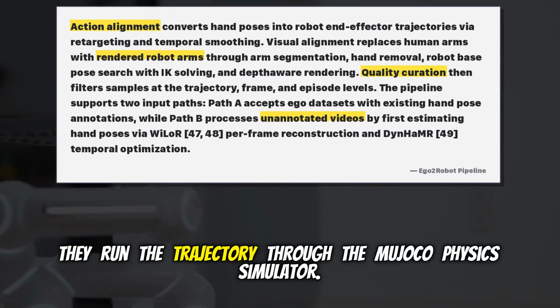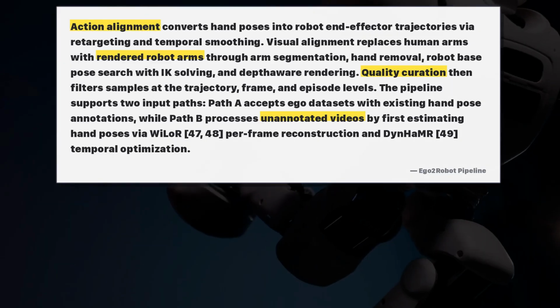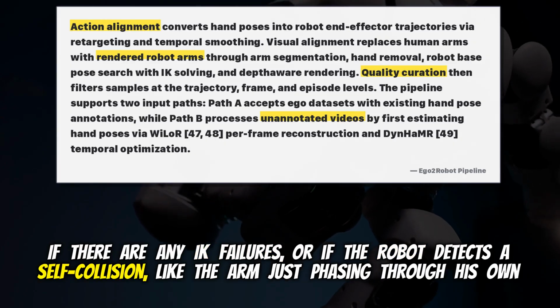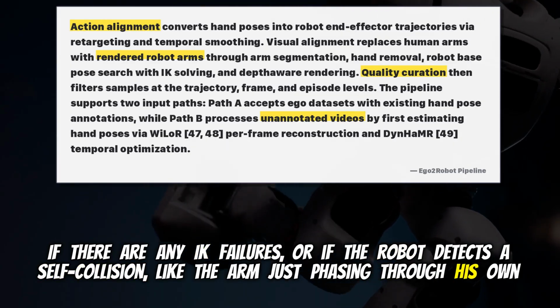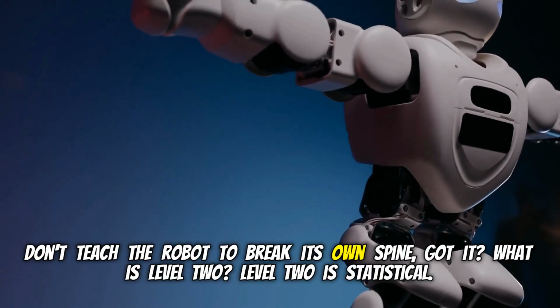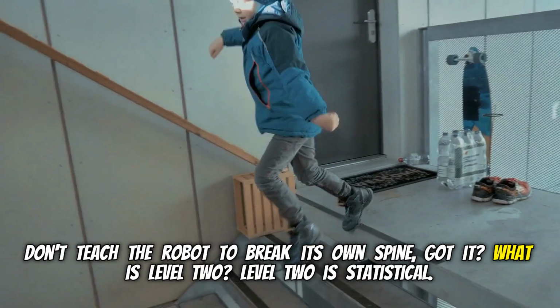They run the trajectory through the MuJoCo physics simulator. If there are any IK failures, or if the robot detects a self-collision, like the arm just phasing through its own base, that frame is immediately dropped. Don't teach the robot to break its own spine. Got it. What is level 2?